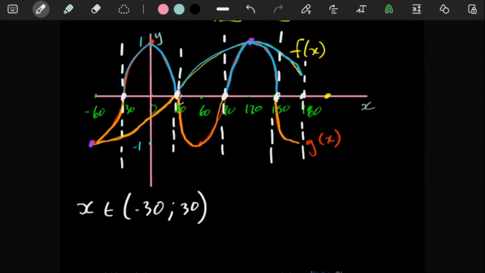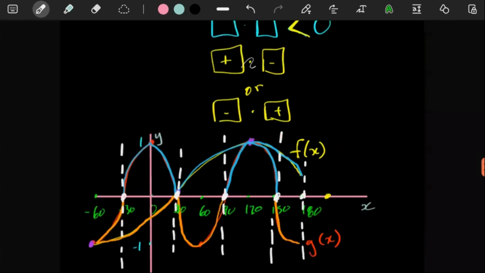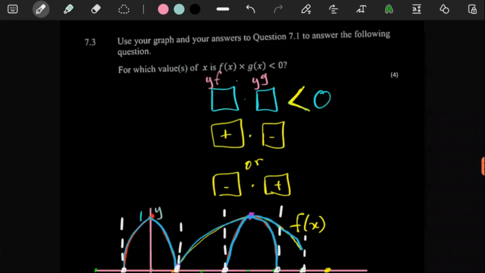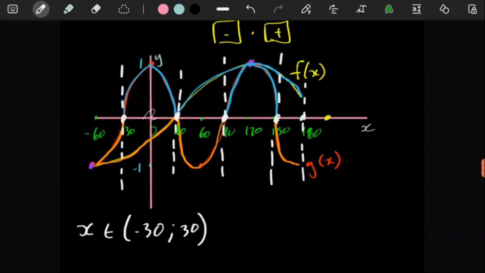And then specifically at positive 30, they both have a y value of a 0. So if we put those y values in our expression, they won't give us a number smaller than 0. But then anything between that works out, because this is on top, these y values are positive, these y values are negative.